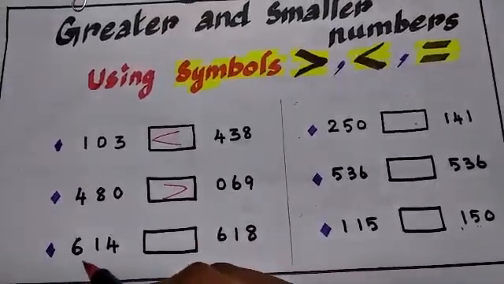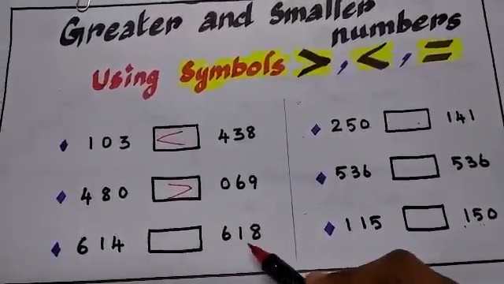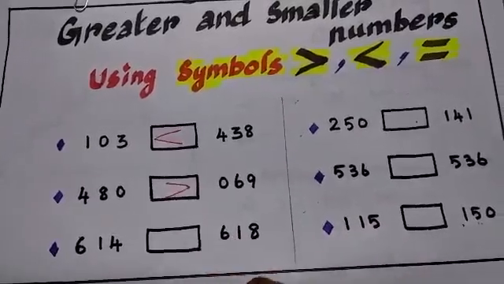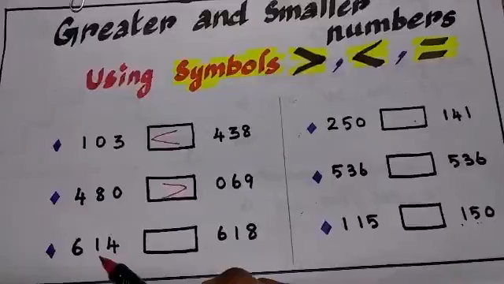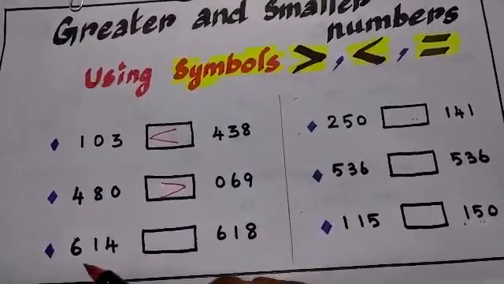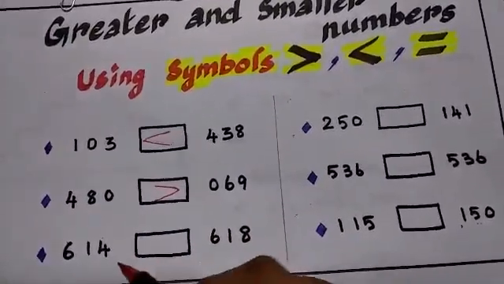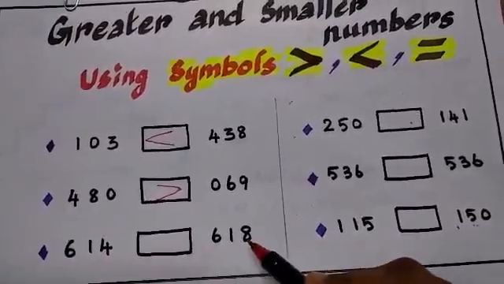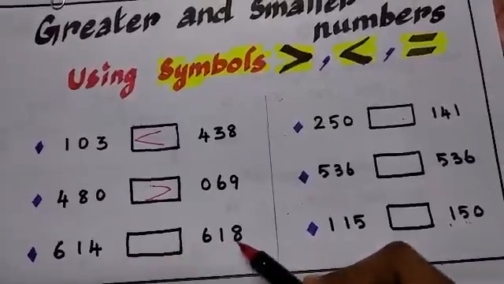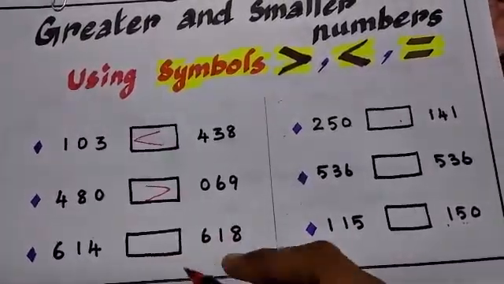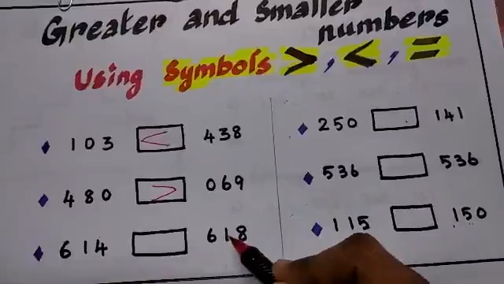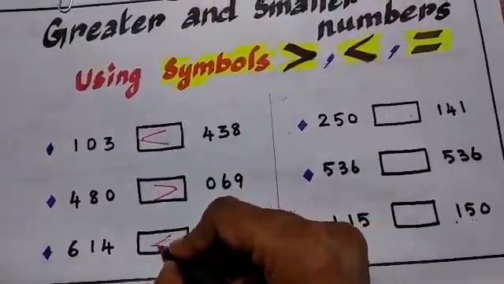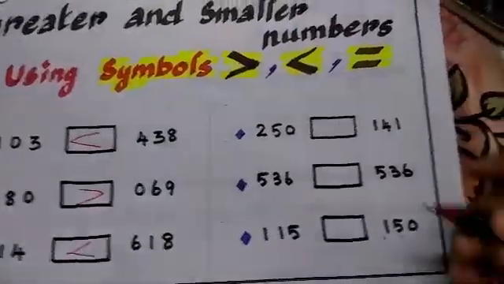Next, 614 and 618. See, the hundreds are the same here, 600 and 600. Then I compare the tens: one here, one here. The two digits are the same, so I should check whether the ones are also the same. Here 4, here 8. Is 4 bigger or 8 bigger? 8 is bigger. Very good. Now we open the crocodile mouth symbol wide toward this number.